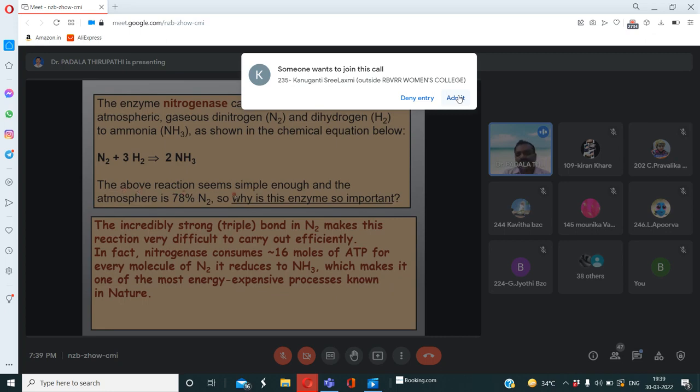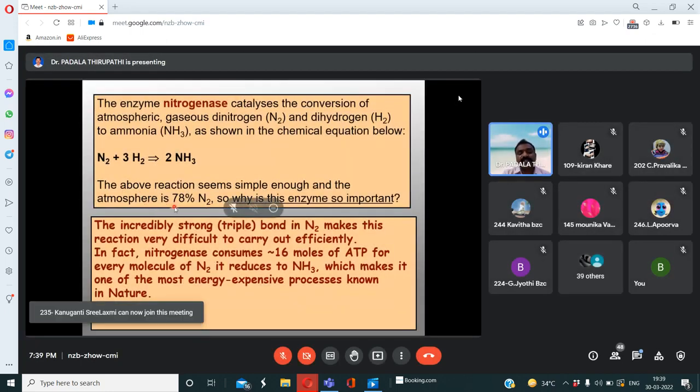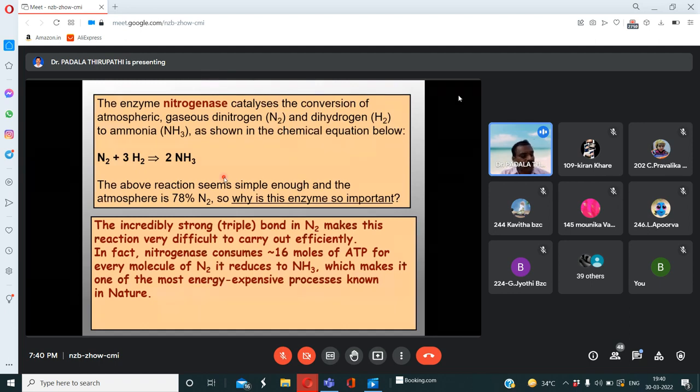So the reaction seems simple enough. In the atmosphere, how much percentage of nitrogen is present? 78% of the atmosphere is nitrogen. It is the highest amount of any gaseous substance, the highest amount among the elements present in the atmosphere, that is nitrogen.